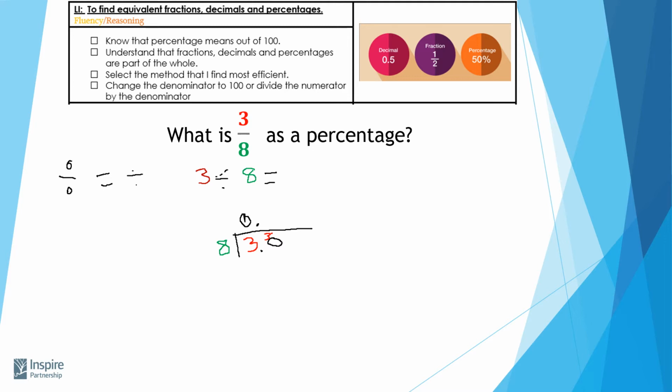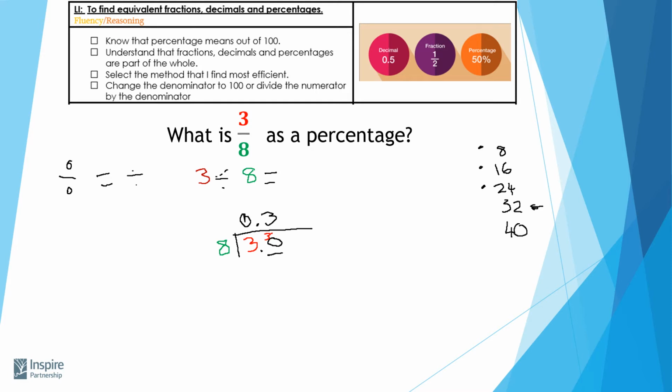Well, if you're not quite sure about your 8 times tables, let's try writing them out. We'll take it slowly. So we've got 8, 16, 24, 32, and 40, and I'm going to stop there because the number I'm trying to get into is 30. And I've gone past 30 by the time I hit 32. So how many times does 8 fit into 30 neatly? Well, it's 1, 2, 3 times. So I know it goes in 3 times.